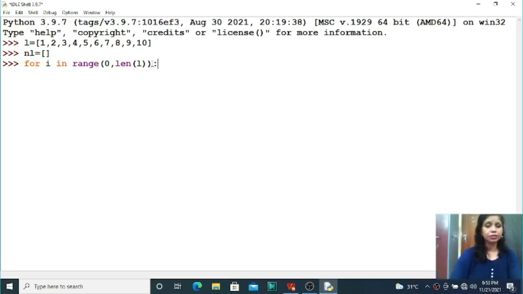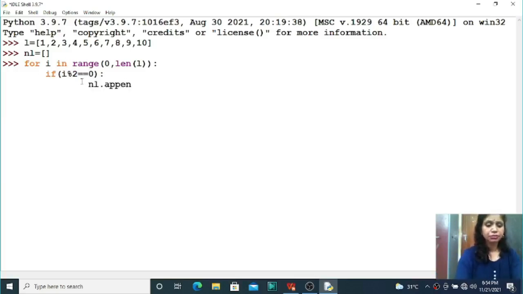This is the loop, so we have to put one colon sign. Now we have to test, we have to check the value of i, because here i stands for the index number only, not the element, right? So if i mod 2 equal to 0, in which case we will check this condition, students. If i mod 2, that means if i is completely divisible by 2, then what you need to do, just use the append function, new list dot append.